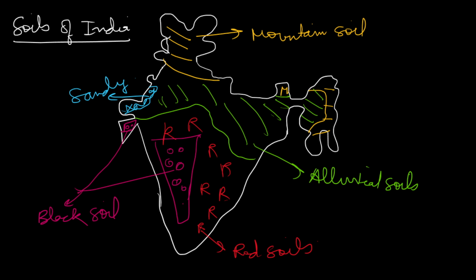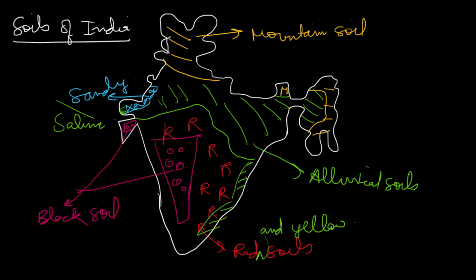Some alluvial soils you will be able to find in the coastal region also, in these regions also, Krishna Tungabhadra basin. So you will find here some alluvial soils. These are red and yellow soils. Sandy soils, or you can also write here saline soil. Some areas in these regions you will also find saline soil.